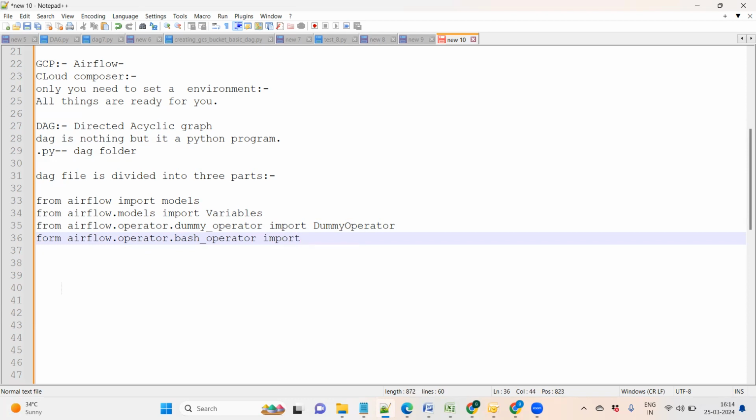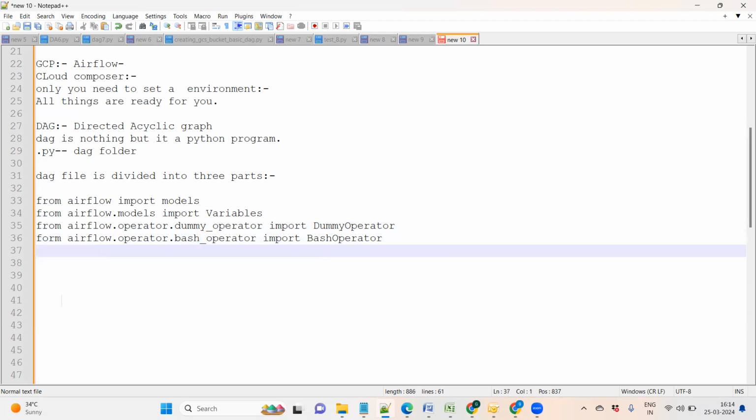Bash operator is mainly used for running Unix related commands in the background. So firstly, we are using the dummy operator and bash operator.